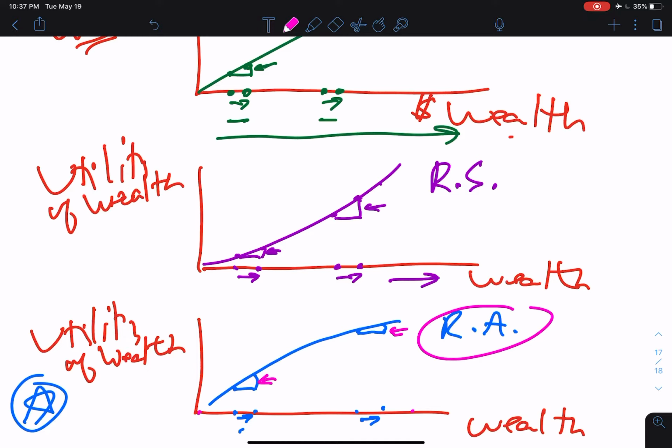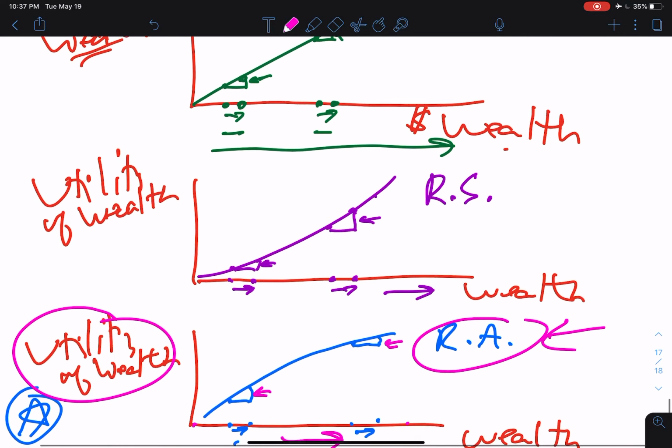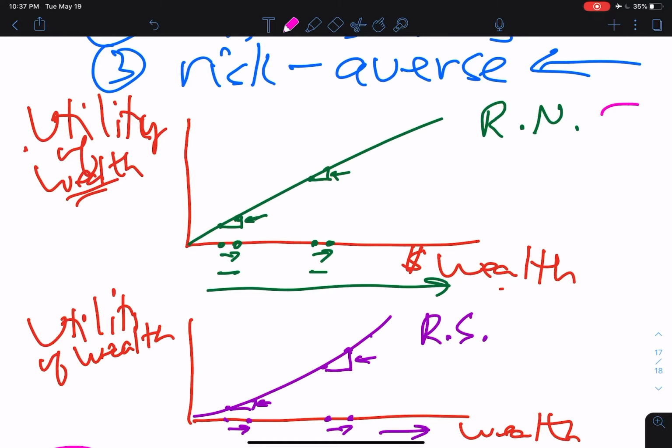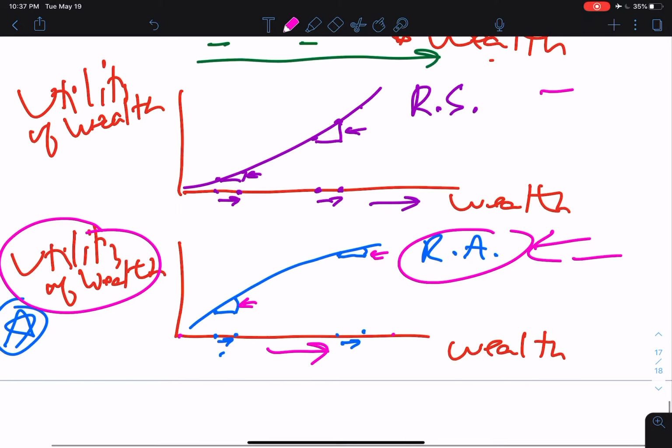And we see that this utility of wealth function for the risk-averse investor has a positive slope, and the slope is decreasing as wealth increases. So again, as wealth increases, the slope of this line decreases for the risk-averse investor. Again, almost everyone is risk-averse. However, people exhibit differing degrees of risk aversion, and we'll have a lot to say about that as we go on. So these are our three circumstances for risk-neutral, risk-seeking, and risk-averse investors, and how utility of wealth behaves as wealth changes.